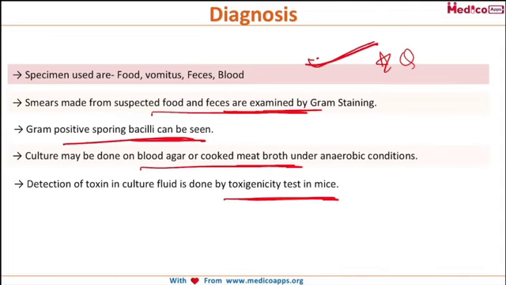Then we also discussed in detail foodborne botulism, which is an important type of food poisoning, with its clinical features. And lastly, to confirm the diagnosis, we perform certain diagnostic tests, and the specimen will be taken from the food, vomitus, feces, or the blood of the patient. So this is the food poisoning topic for you.